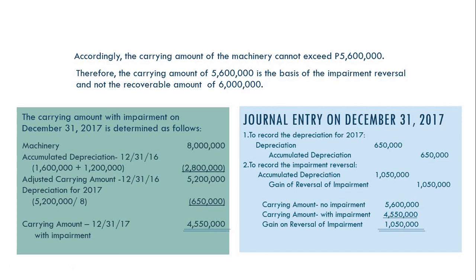So, ato ang reversal, which is gain on reversal of impairment, is 1,050,000. Okay? That's 1,050,000. Kaya meron tayo ditong debit, i-debit nato sa accumulated depreciation, kasi reversal, 1,050,000. And a credit on gain on reversal of impairment, 1,050,000. So, makita natin siya sa income statement. Ang gain. Okay? So, that is reversal of impairment.